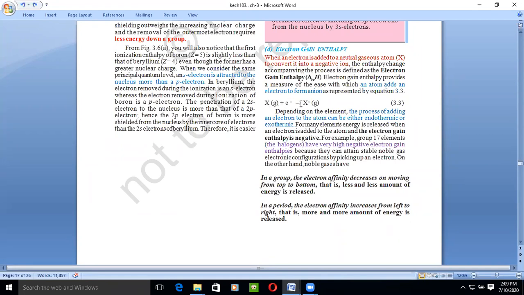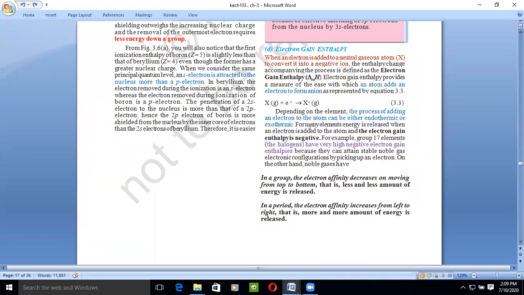Okay, if you can see this reaction, X plus electron, X is a neutral atom and we are adding one electron here, so one minus charge should be placed on this X atom. Now this is a negatively charged ion. So the process of adding an electron to the atom can be either exothermic or endothermic. When an electron is added to the element, it can be exothermic or endothermic.